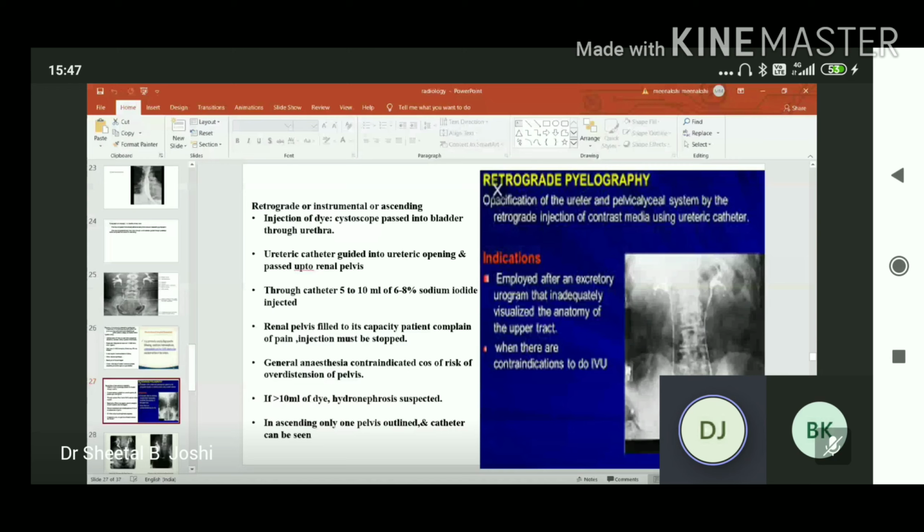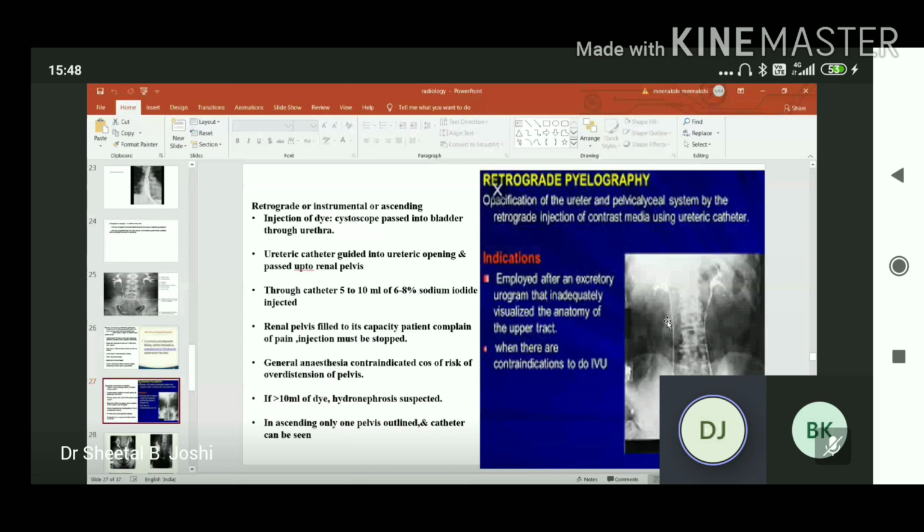Then the ureteric catheter is guided into the ureteric opening and passed into the renal pelvis. Through the catheter, 5 to 10 ml of 6 to 8% sodium iodide is injected. The renal pelvis is filled to its capacity. When the patient complains of pain, we must stop. That's why general anesthesia is contraindicated in this procedure too, because of the risk of over distension of the pelvis. If more than 10 ml of dye is needed, then hydronephrosis is suspected.